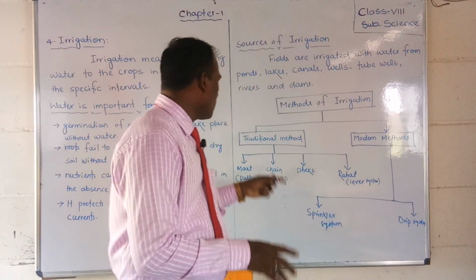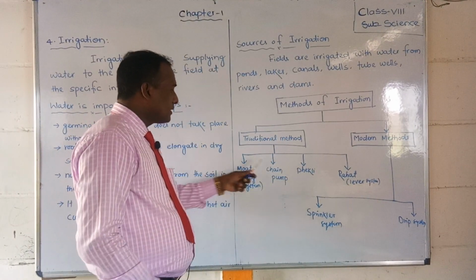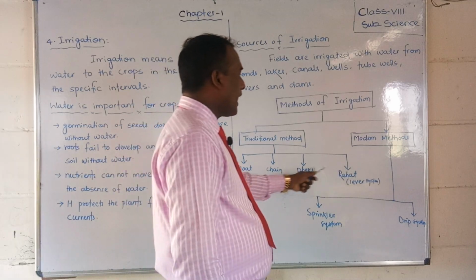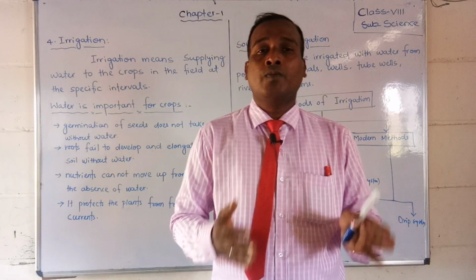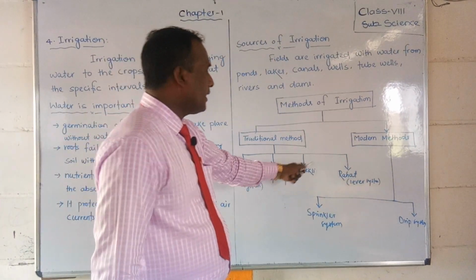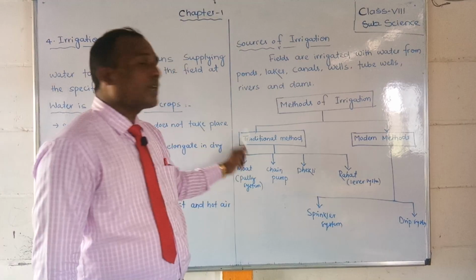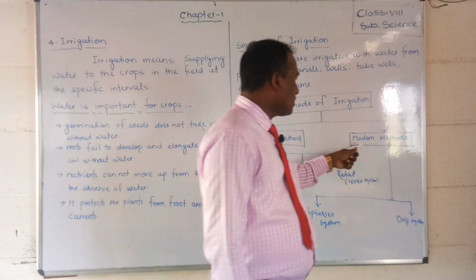We will study that first, called the traditional method: moat, that is a pulley system, chain pump, dhekli and rahat. In your books there are many pictures, you can observe how they look. Moat, chain pump, dhekli and rahat: these four are the traditional methods. And another one is the modern method.